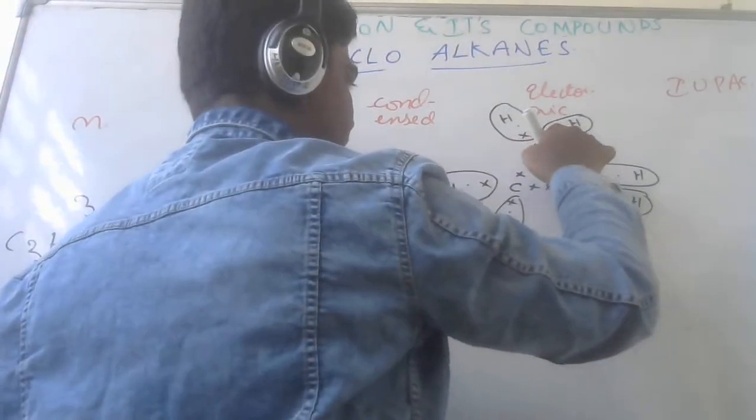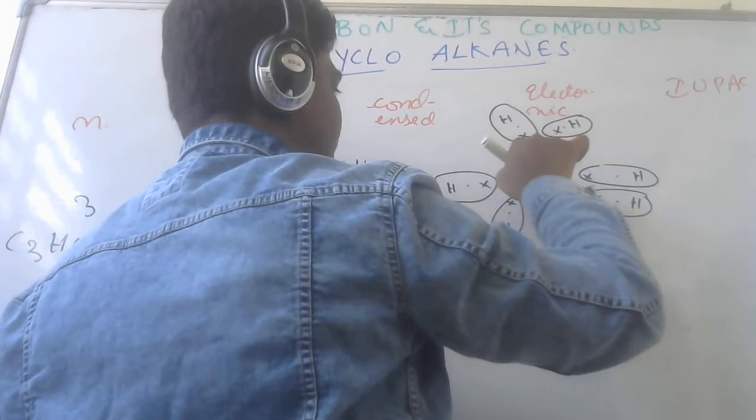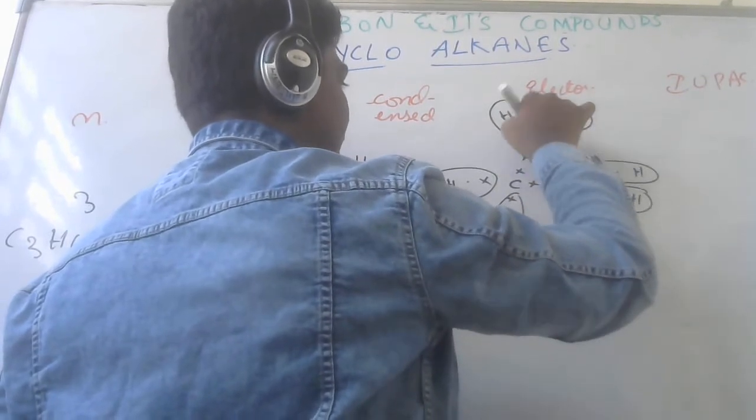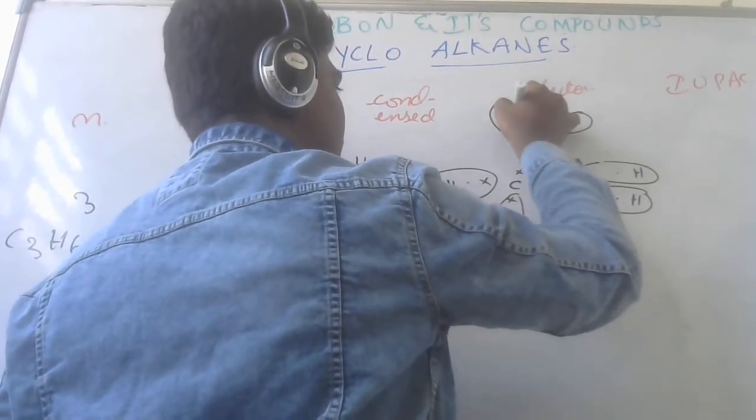Now let us start from this carbon atom to draw the circles for carbon. 1, 2, 3, 4, 5, 6, 7, 8. Like this.